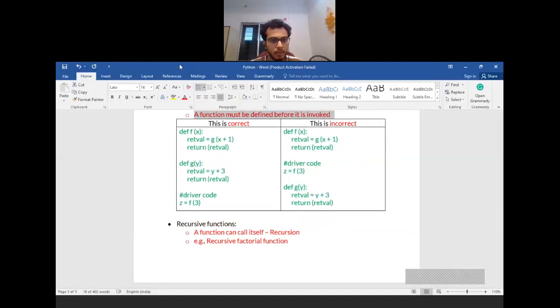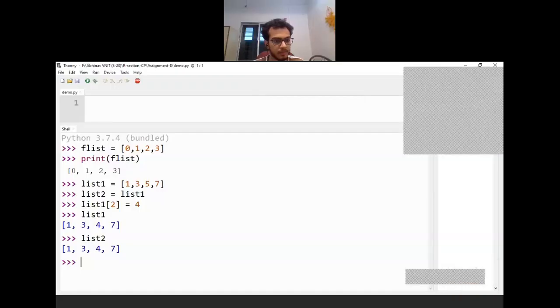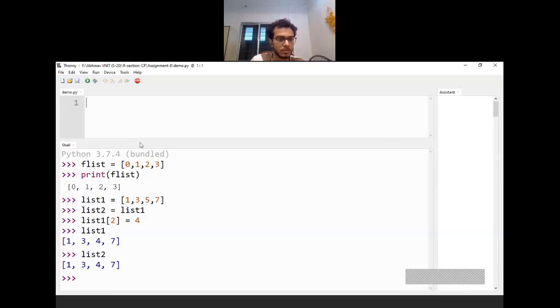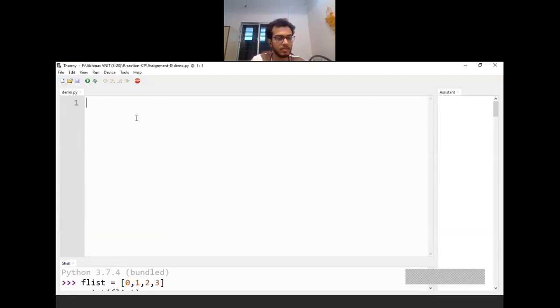So let's go back to our software Thonny. And the first thing that we will try is writing down the recursive factorial function. I hope the screen is visible to everyone. So what I must first do is write down the user defined function for calculating the factorial.